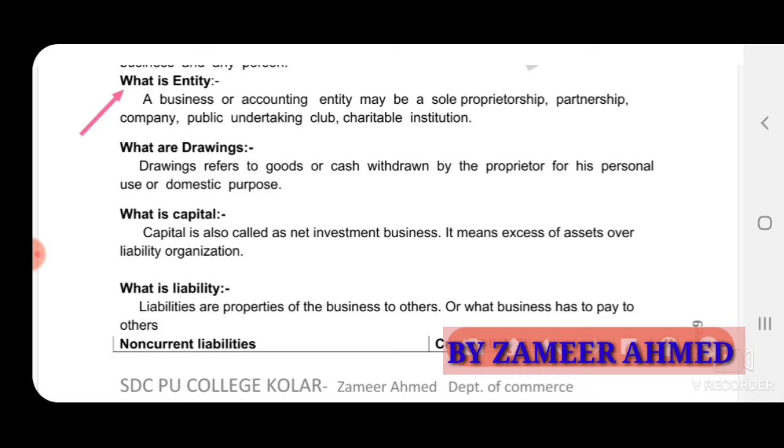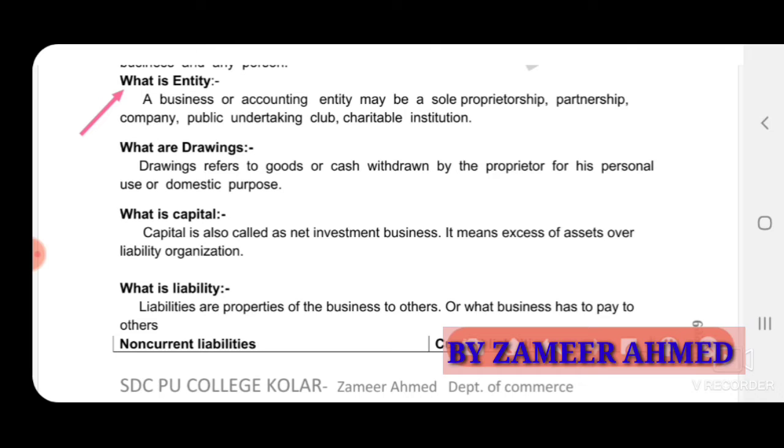If they have the business in the form of a partnership firm, for example, ABC partnership firm, Ram and Rahim partnership firm, and public undertaking companies, for example, Tata company, Reliance company. So these are the businesses and these are the entities. Every business has its own existence here.